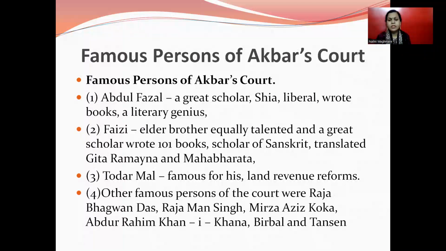Then Faizi, his elder brother, equally talented and a great scholar, wrote 101 books, a scholar of Sanskrit, who translated the Gita, Ramayana, and Mahabharata. Todar Mal was famous for his land revenue system, in the time of Akbar. Then other famous persons of the court were Raja Bhagwan Das, Raja Man Singh, Mirza Aziz Koka, Abdul Rahim Khan, Birbal and Tansen. We know the stories about Akbar and Birbal, still in the minds of the people.